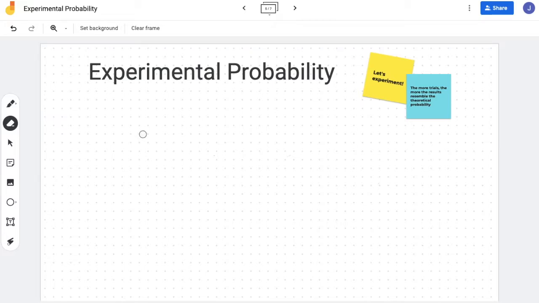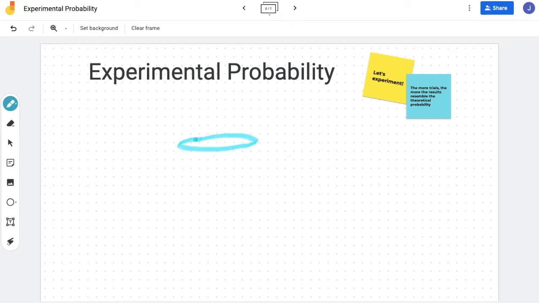Today we're talking about experimental probability. Last time we were looking at theoretical probability, and today we're going to get experimenting. So experimental probability means you actually are going to run some trials, some tests, be it flipping a coin or rolling a dice, and today we're going to be talking first about flipping a coin.